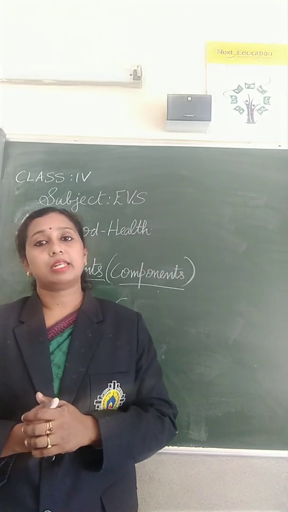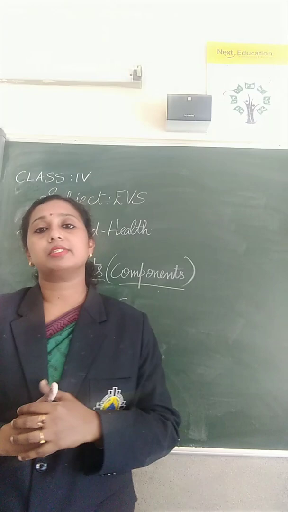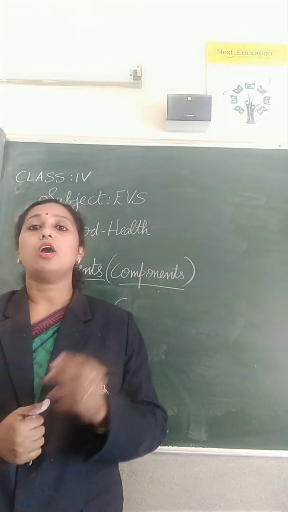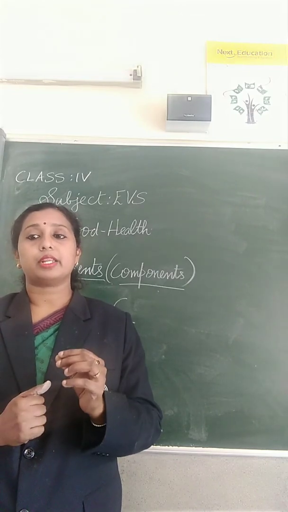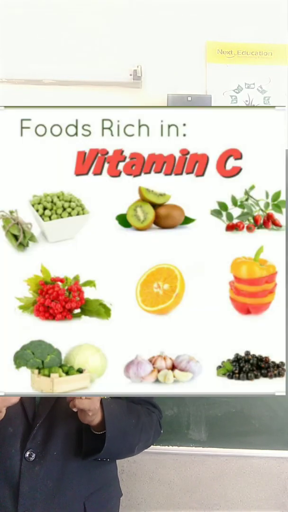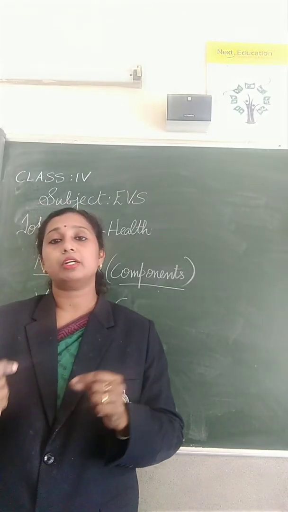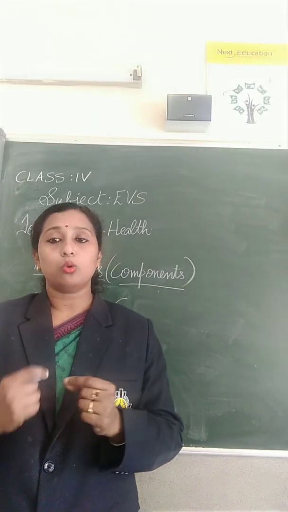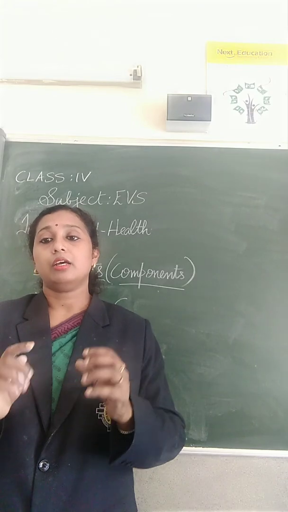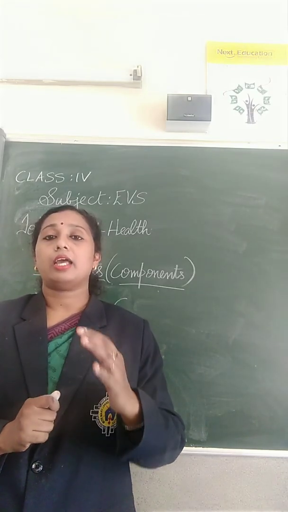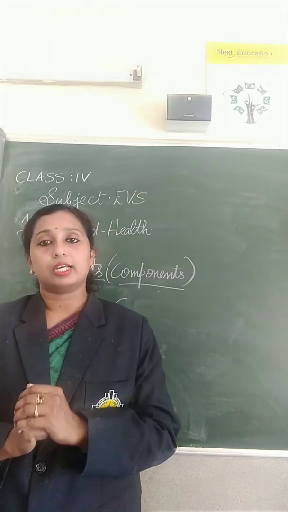The next vitamin is vitamin C. Some of the food items that contain vitamin C are orange, lemon, tomato, raw vegetables, gooseberry, apple, pineapple and germinated grains.